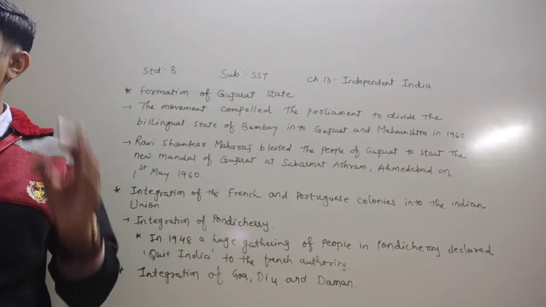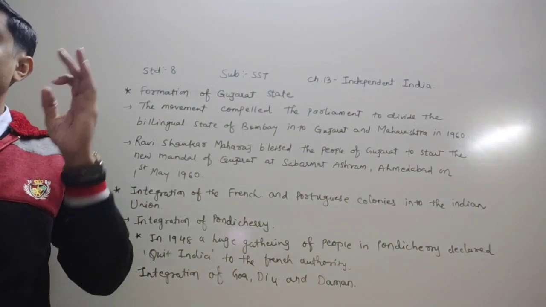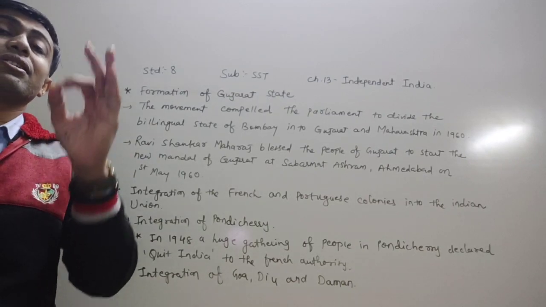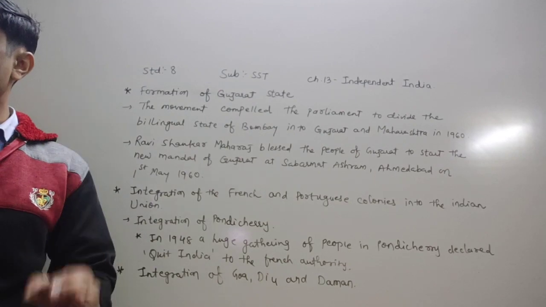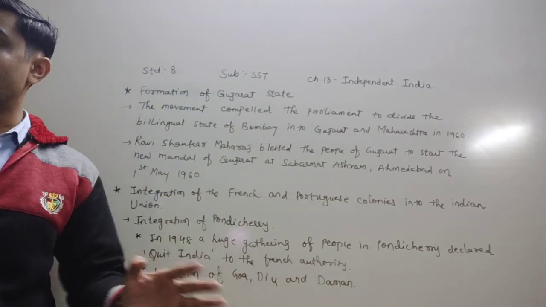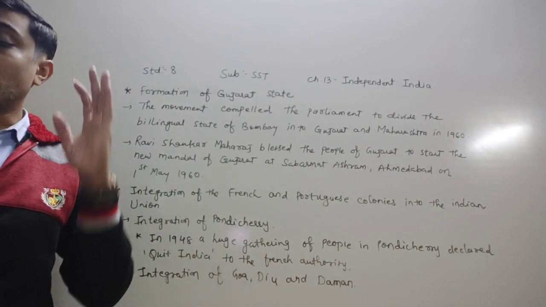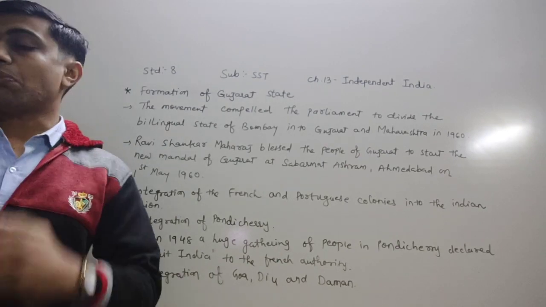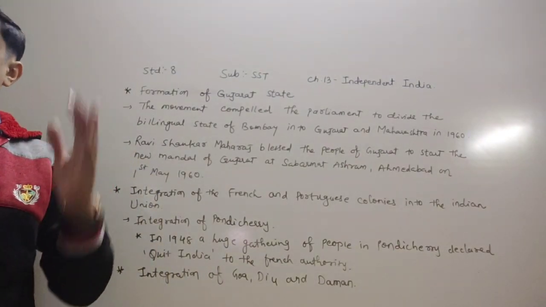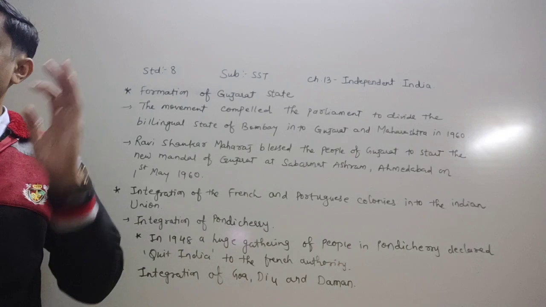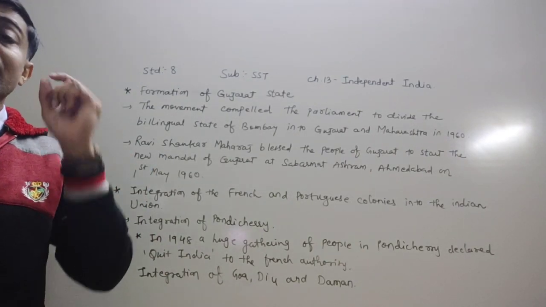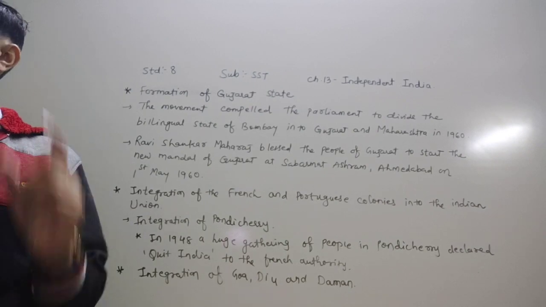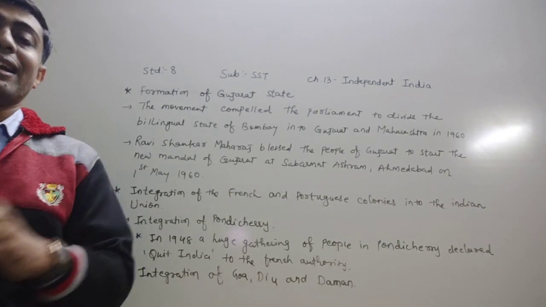The new state of Gujarat was inaugurated by the Honorable Ravi Shankar Maharaj. Dear children, underline this. Ravi Shankar Maharaj blessed the people of Gujarat to start the new mandal of Gujarat at Sabarmati Ashram, Ahmedabad on 1st May 1960.